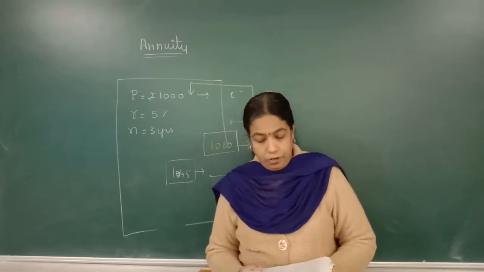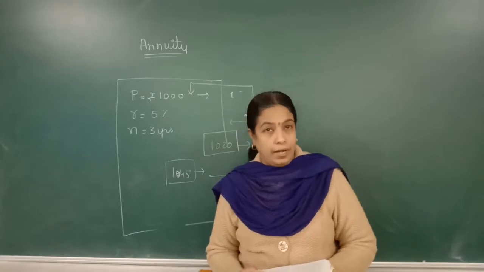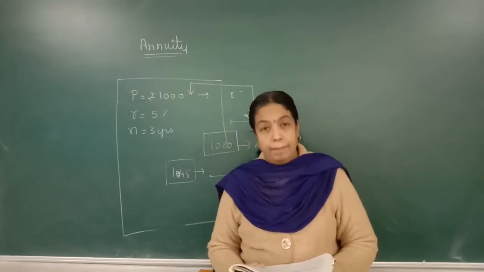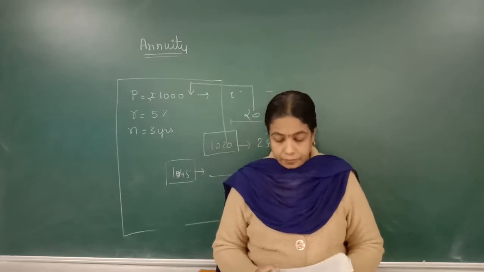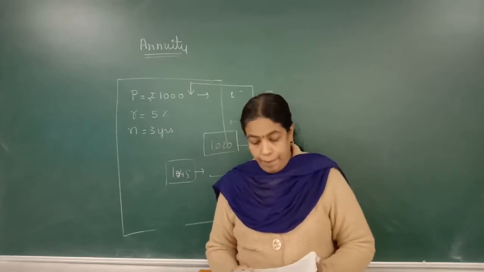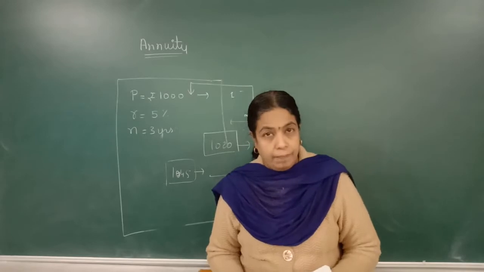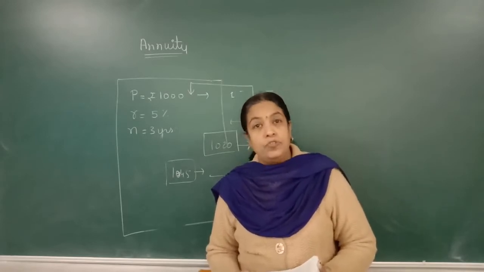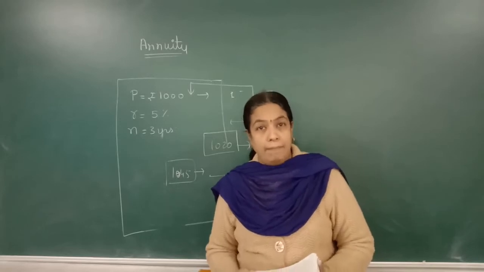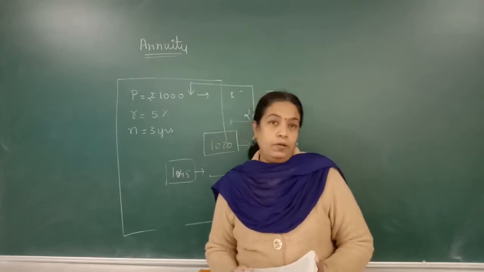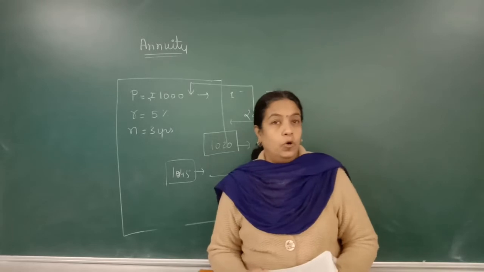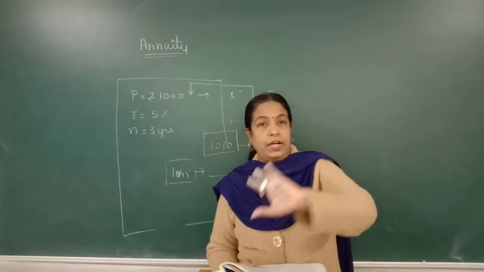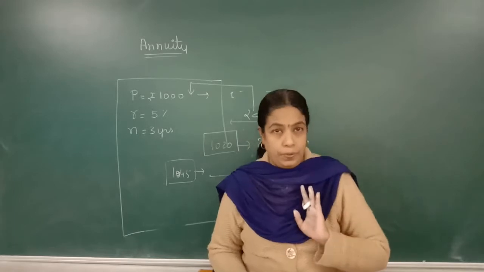The time interval may be a year, that is yearly, a half year, that is half yearly, or a month, that is monthly. For example, payment of life insurance premium, payment of housing loan, equal EMIs, vehicle loan, etc. These equal payments are made, and the set of all of them is called an annuity.